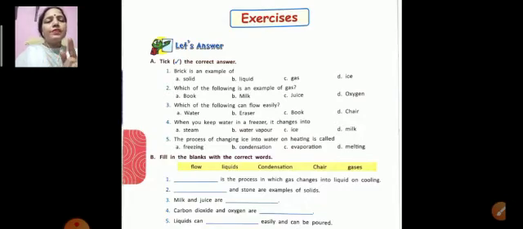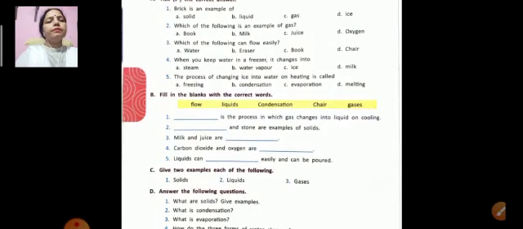The process of changing ice into water on heating is called melting. The right answer is melting.